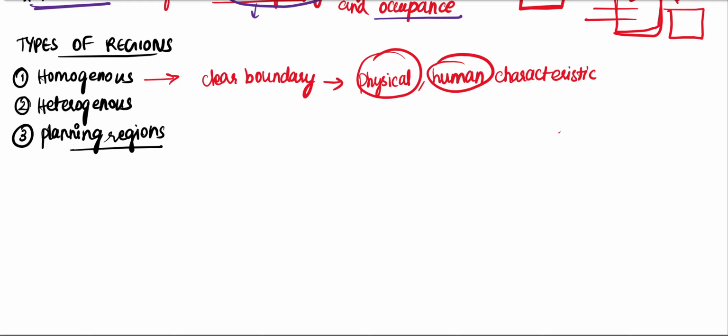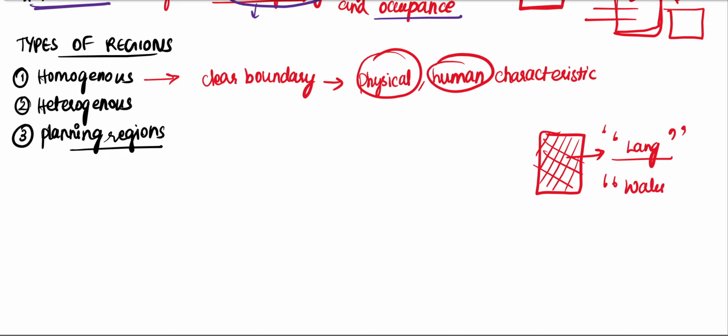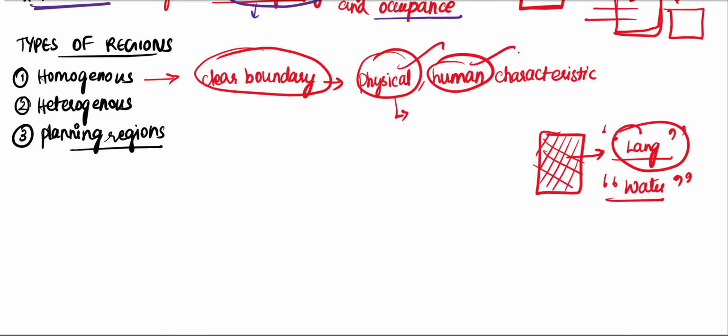For example, this particular region has people who speak a certain language in common. They are in the majority. Or this particular area has water. So that is physical characteristic homogeneity, and this is human characteristic homogeneity. It must have a clear boundary with respect to the physical and human characteristics. You can clearly differentiate it, right?